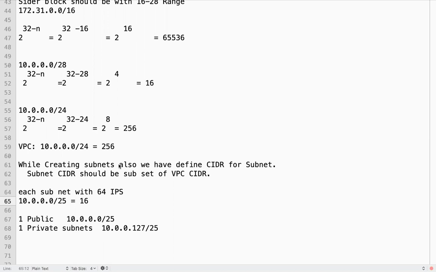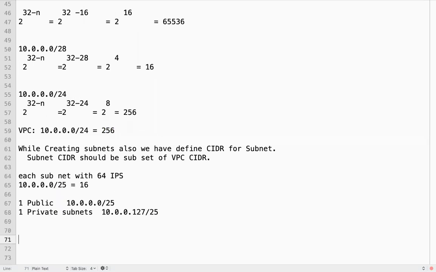So now again, suppose this is my VPC CIDR. Will I be able to utilize all these IPs? Will I be able to create this many servers? So the actual IPs available equals total IPs minus 5 into the number of subnets. This is your actual IPs.